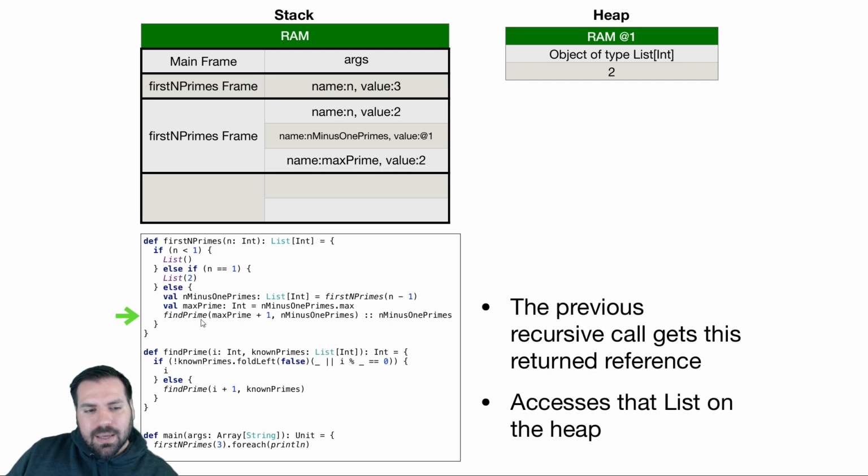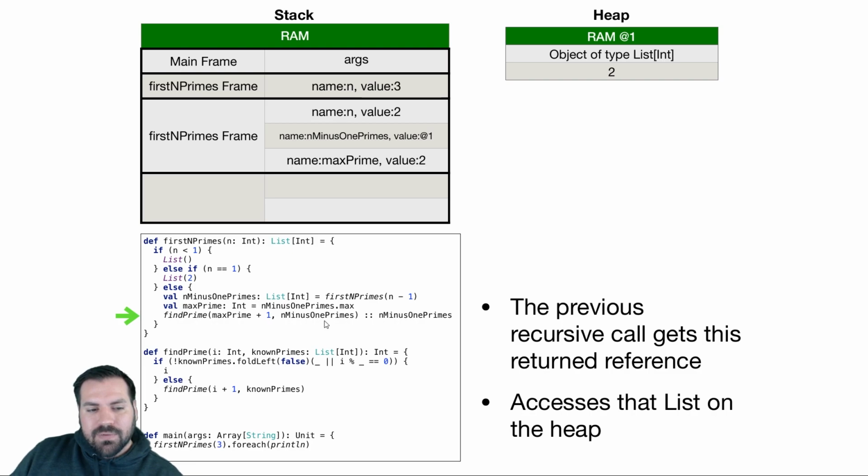And then we're going to make this recursive call, or not recursive yet, but a recursive function, find prime, which takes the next candidate prime. So the maximum prime that I found plus 1, that's the next possible integer that could be a prime. Of course, we know in this case it is going to be a prime, 3. This is the next possible number that can be a prime.